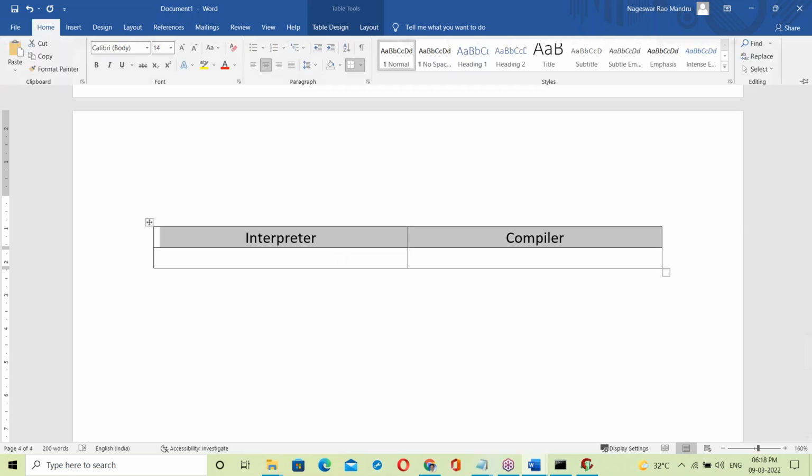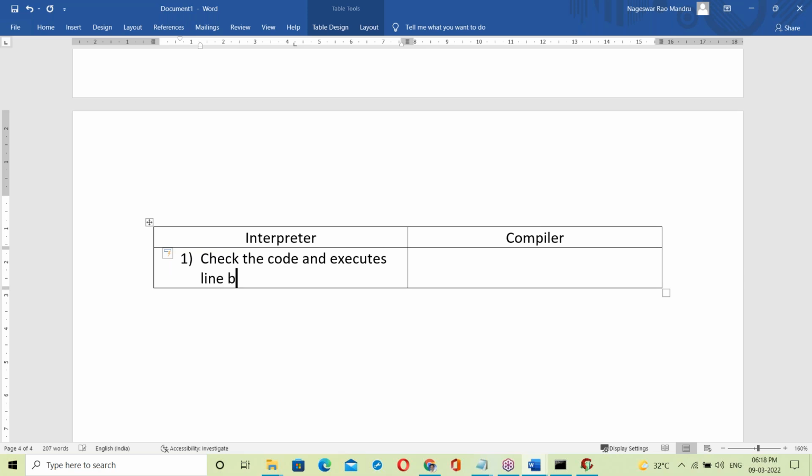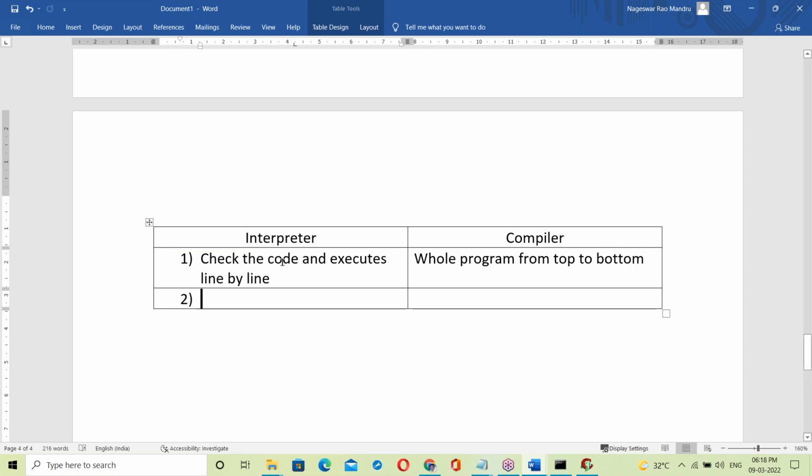Interpreter versus compiler. An interpreter checks the code and executes it line by line. What is a compiler? It checks the whole program from top to bottom. So the interpreter checks line by line, but the compiler checks the whole program from top to bottom.